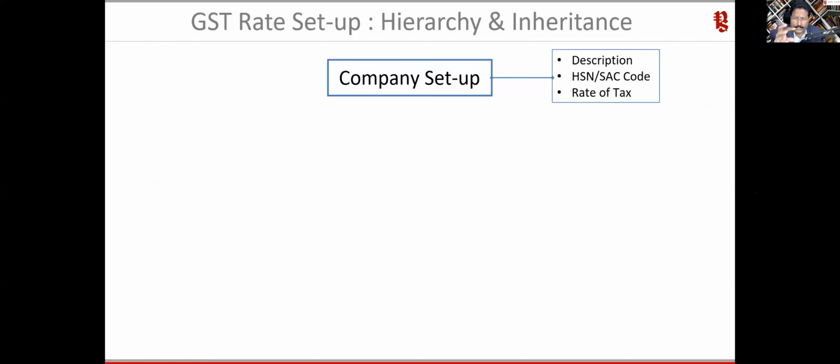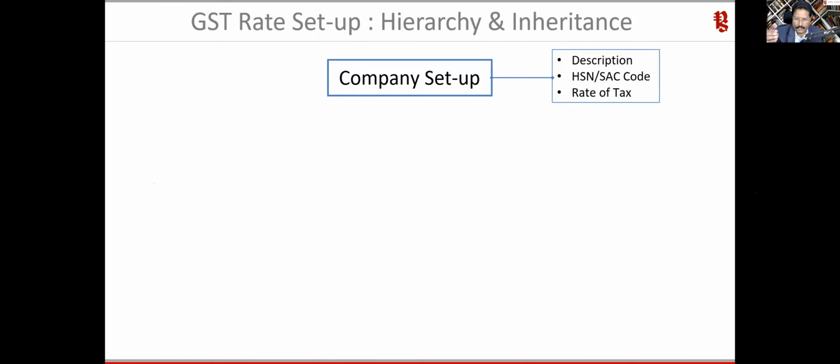I'll give you one simple use case, which in the majority of cases is not there. We will also see how to handle that. Let us assume a client of yours is dealing in some computer peripherals, and for the time being, let's assume he's dealing in about 10,000 items, and all those items have 18% GST. All you need to do is, at the company level, you just say 18% GST, and automatically all the 10,000 items will inherit the rate that you have set up at the company level.